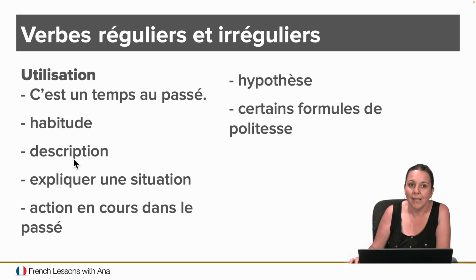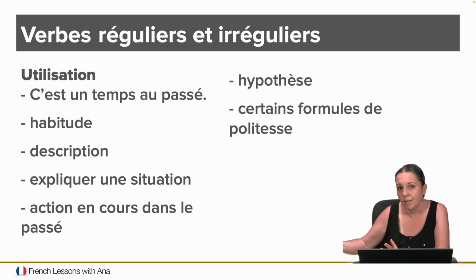C'est aussi le temps de la description. When you're describing something in the past in French, always use the imparfait because it's sort of the idea of used to, but when you're describing, it has that continuation to it, okay? So, for example, ma maison était blanche. My house was white, right? It's not that it was white one day and then the following day another color. So it was white for a while.